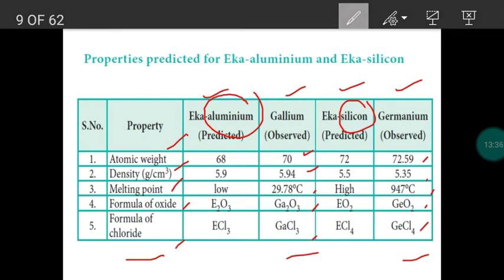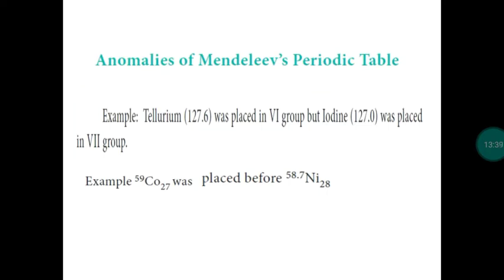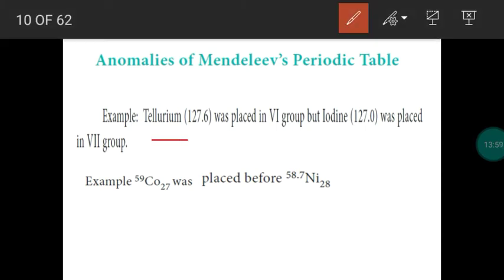Okay. Next, disadvantages of Mendeleev periodic table. Some elements were not arranged properly, because we have to arrange the elements in the increasing order of atomic weight. When we consider chemical properties, some elements are not arranged properly. Example, tellurium and iodine. Tellurium has atomic mass 127.6, iodine 127. So which should come first? Iodine should come first, but in Mendeleev periodic table, tellurium comes first.